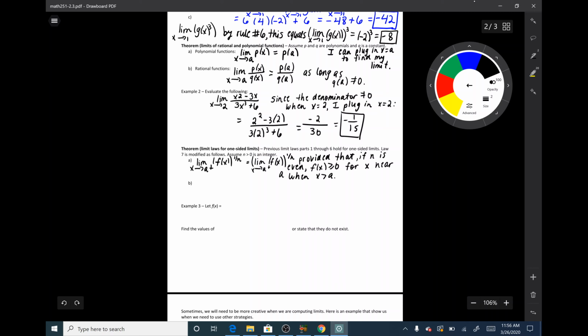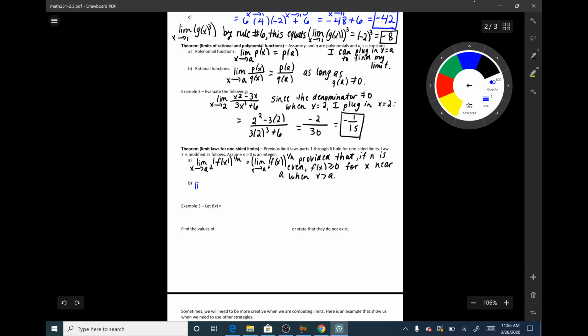So all this is saying is that we have to be careful when we are dealing with the root law in one-sided limits, because our number has to be positive on the inside if I'm taking an even root, since I can't take the even root of a negative number. That's all this is saying, that the limit has to be positive if we're taking an even root. The same thing is true for the left-sided limit.